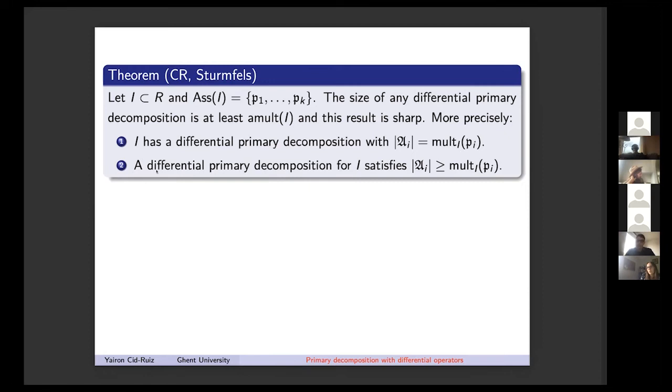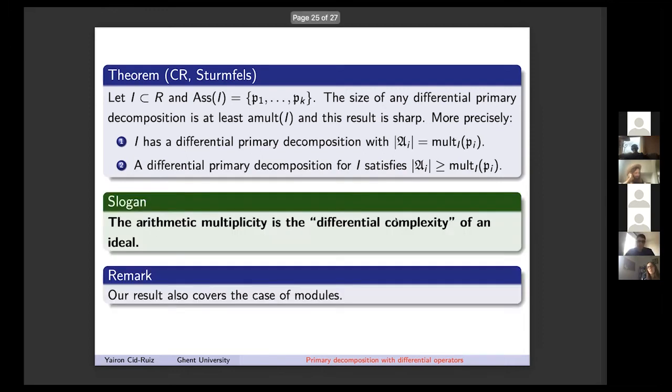We prove also that a differential primary decomposition for I will always satisfy that the size of these sets is at least this notion of multiplicity that I showed you. So with this result, I think it's fair to say that the arithmetic multiplicity of an ideal can be thought of as the differential complexity of an ideal. To describe any ideal with the use of differential operators, using this definition that we have, the best you can do is the arithmetic multiplicity of the ideal.